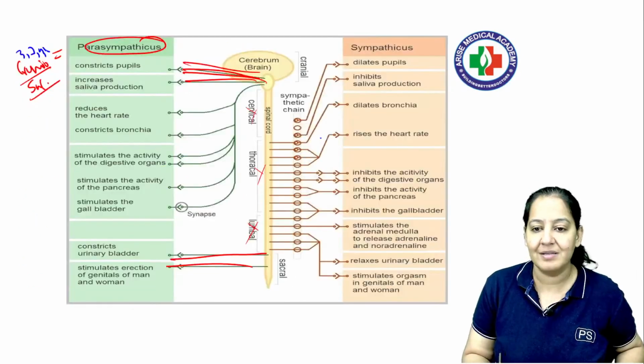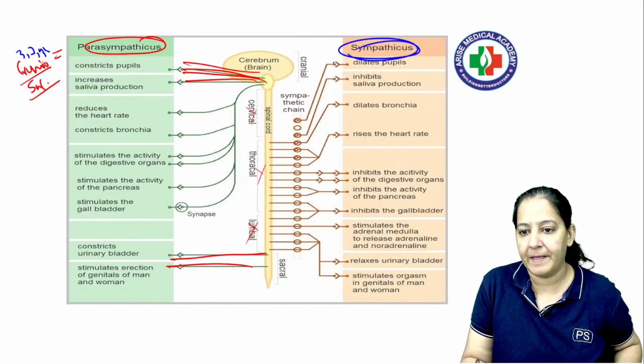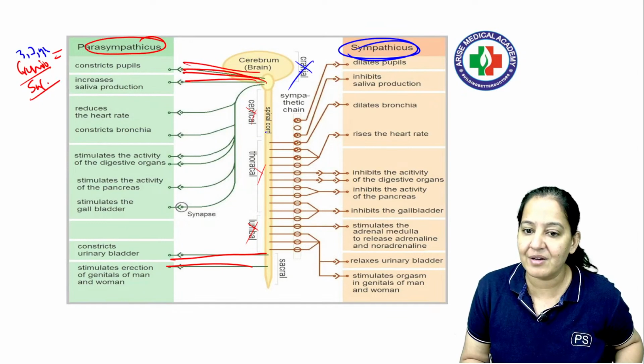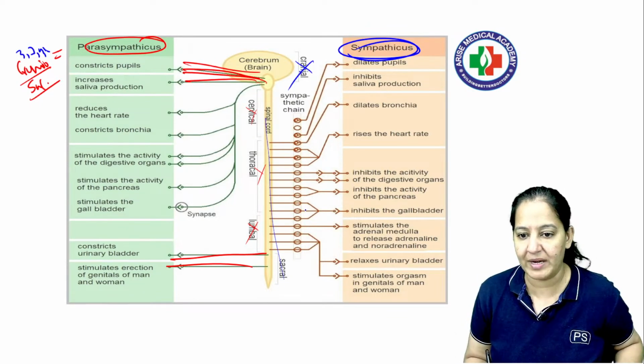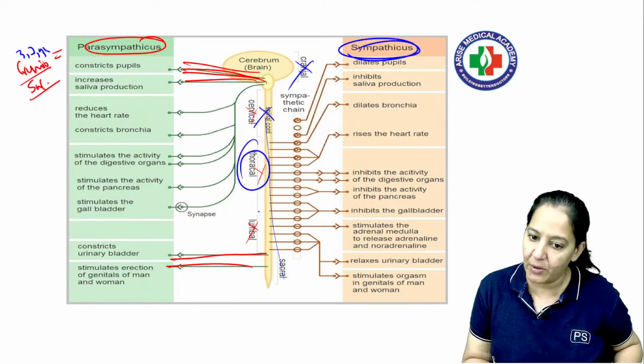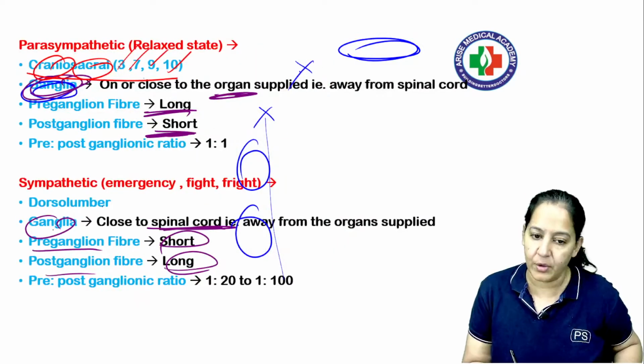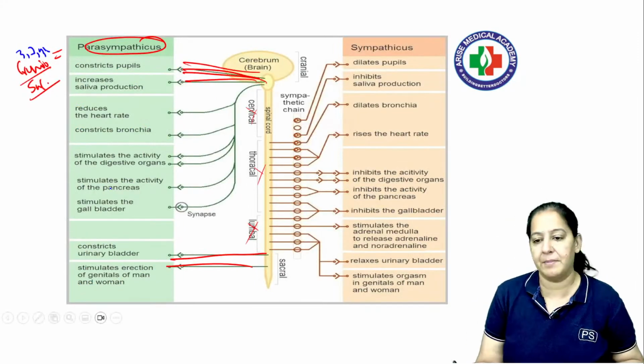And sympathetic, you can see this is sympathetic, right? In sympathetic, not even one comes from the cranial. All are coming from the spinal only. So which ones from the spinal? Which one? No cervical. It's thoracic and lumbar. So all of them are thoracic and lumbar, dorsolumbar or thoracolumbar, one and the same thing.